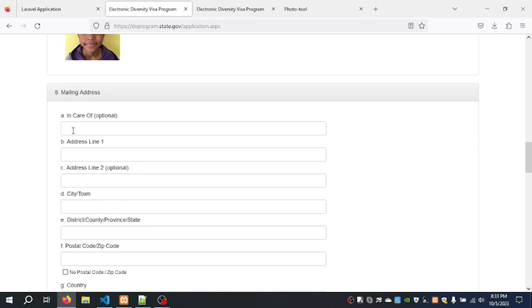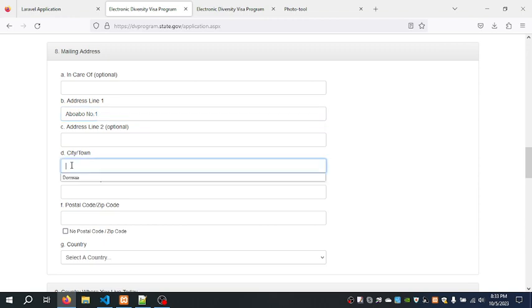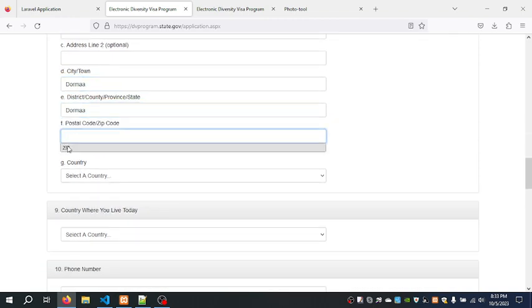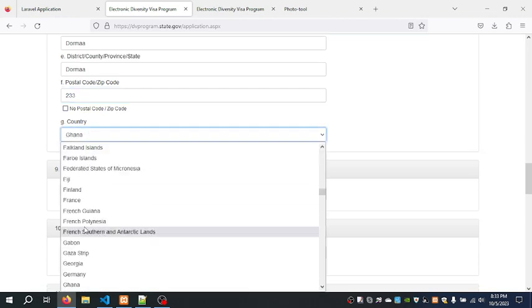Then you go down here, you put your address. The first one, in care of, you can choose somebody as a care, and that one is optional, so I'm not going to write it. The second one is optional, I'm not going to write it. The next one, district, and then postal code. I'll choose 233. Ghana doesn't use, okay, these days we have the zip code, yes. So make sure that you choose the right zip code. Then you put it over there. And then the country is Ghana. You look for Ghana over there.